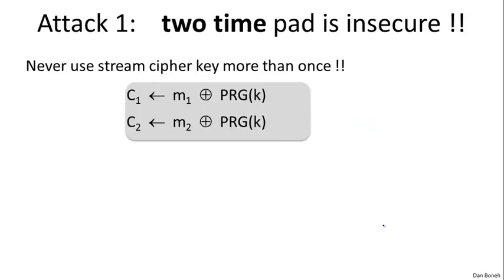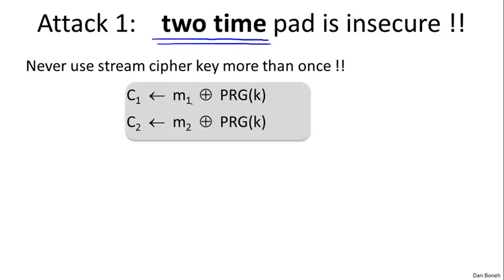And the first attack I want to talk about is what's called the two-time pad attack. Remember that the one-time pad is called one-time pad because the pad can only be used to encrypt a single message. I want to show you that if the same pad is used to encrypt more than one message, then security goes out the window and basically an eavesdropper can completely decrypt encrypted messages. So let's look at an example.